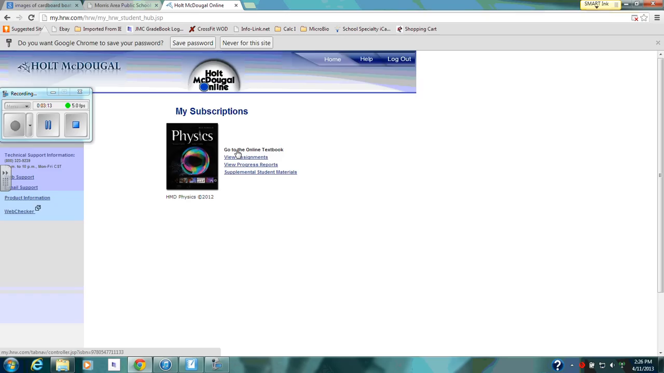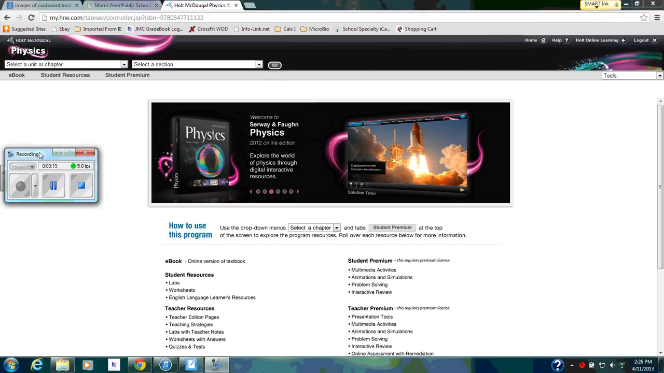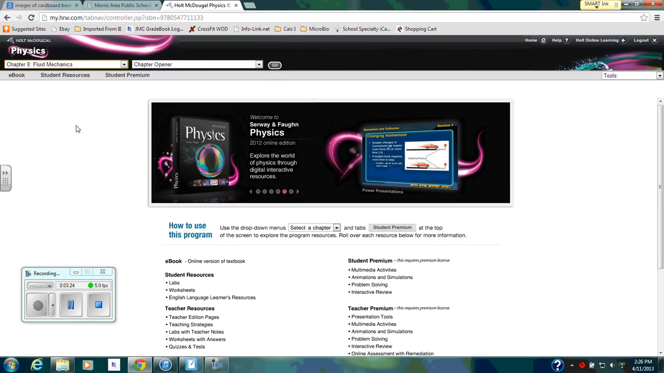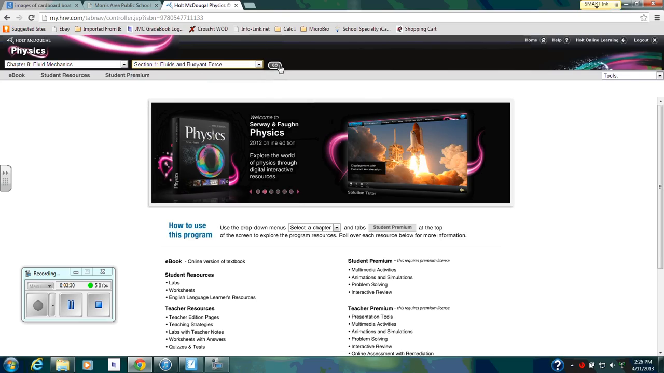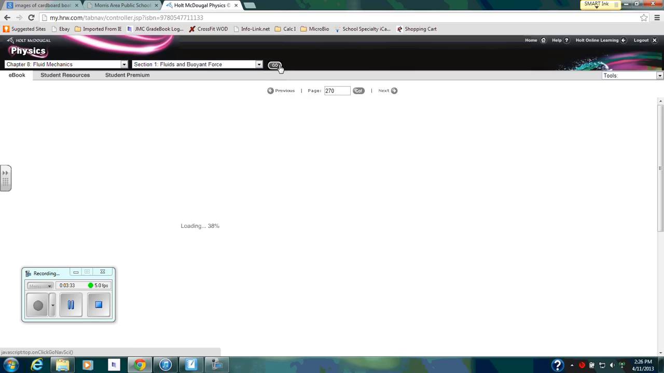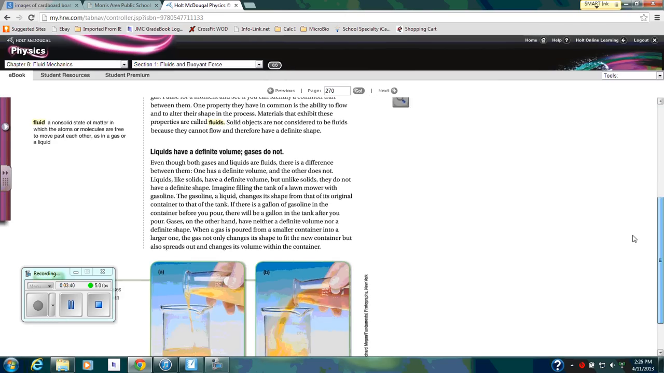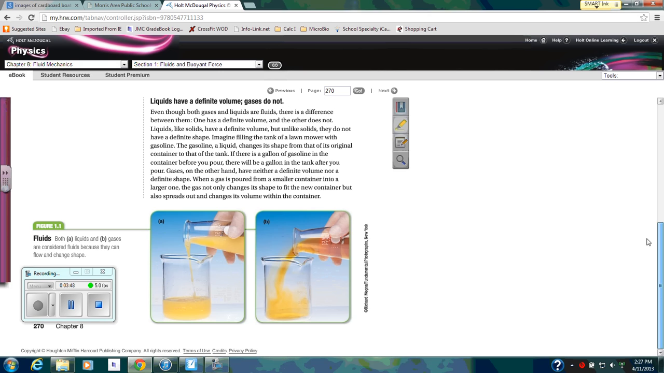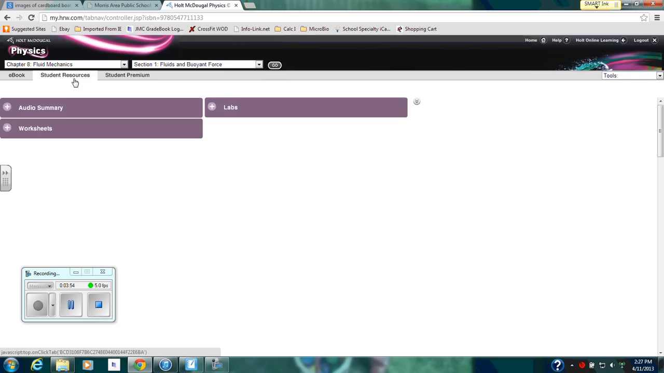Now once you're here, you can go to online textbook, and it's just a pull down menu to get to the proper chapter that you need. We're going to be in chapter 8, fluid mechanics, and you can take a look from there. Section 1 is on fluids and buoyant force. Not only are you going to get a view of the book, you can highlight, you can take notes, you can search for certain things. There are certain interactive pieces that you can click on while you're looking at the book. Along with that, there are also resources that you can look at.